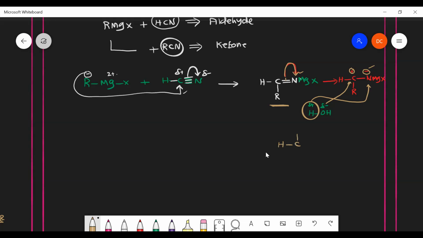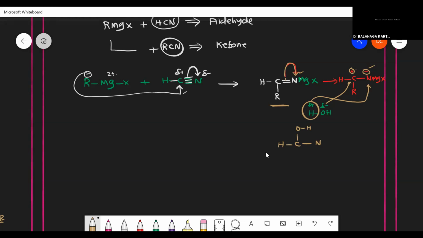HC, carbon has a positive charge that will absorb OH minus, OH. Then nitrogen will have a negative charge that will approach the positive hydrogen, NH. And here MgX is there, and here one R is there. Is that clear now?